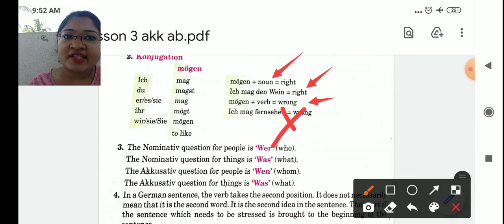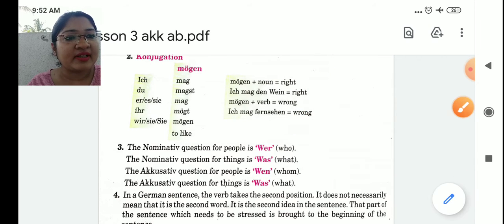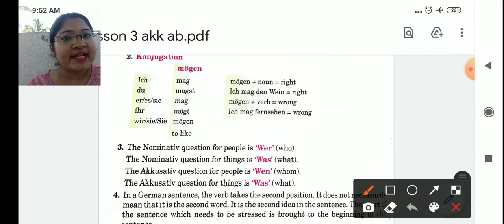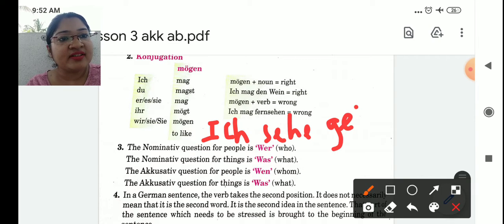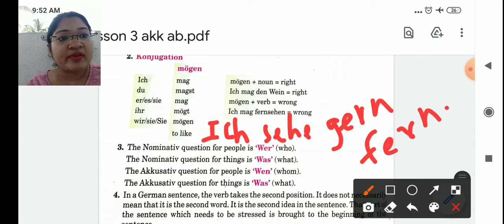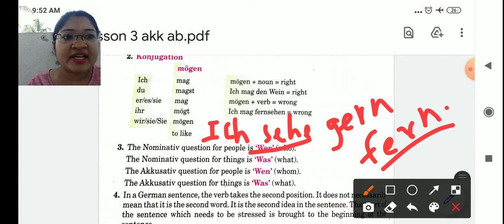Then how to say this sentence in German? Let me write here. If you want to say I like to watch TV, we write it like this. Ich sehe gern fern. Fernsehen is a separable verb, students. So sehe will come at the second place. Fern will go at the end. And gern means to like. Just note down this sentence in your book.